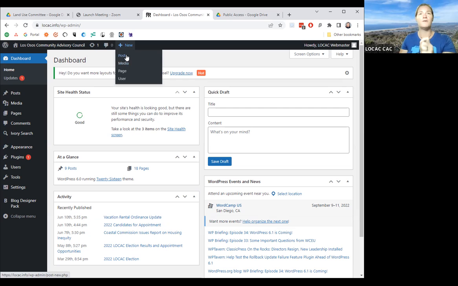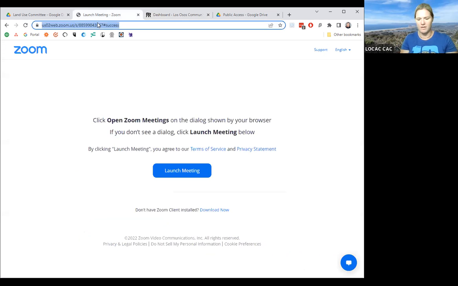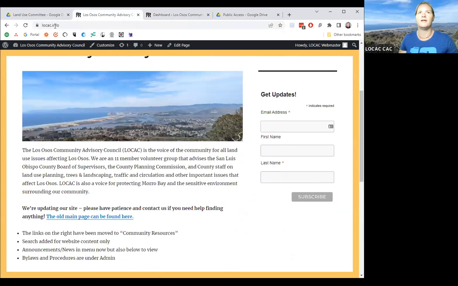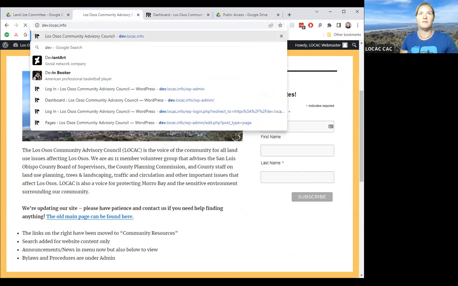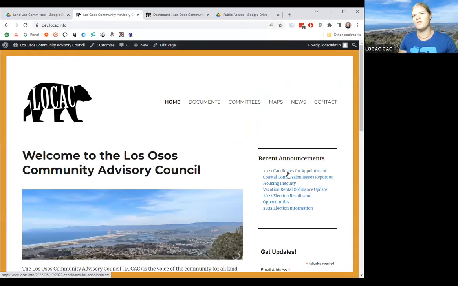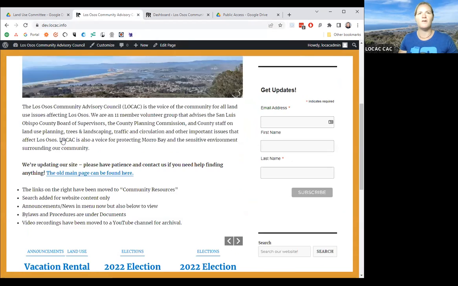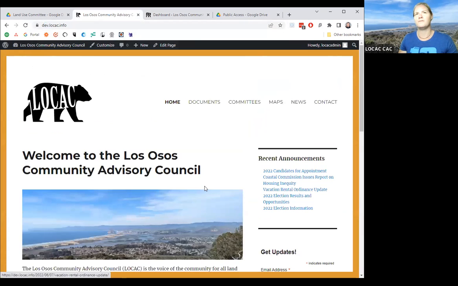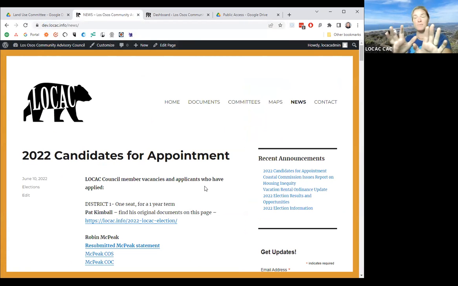And again, what a post does, let me bring up LOCAC again. What a post does is it creates, oh wait, I need the dev one. Let's see what it looks like. It's going to create one of these, on the right-hand side, recent announcements, where it's got all this. And the post is also going to put this information in the slider and it'll be in the news. Okay, so that's what posts are for.